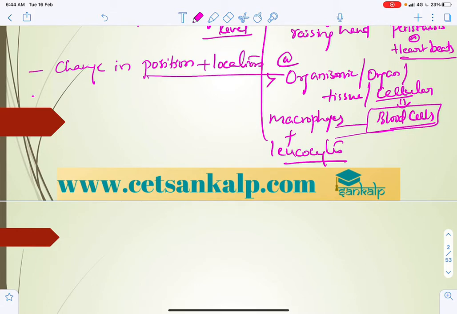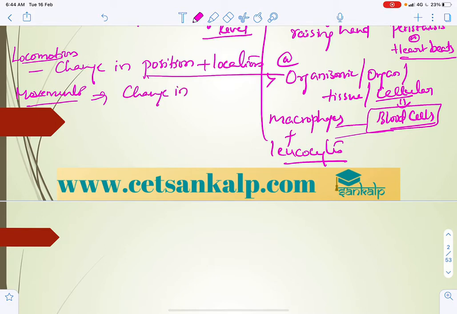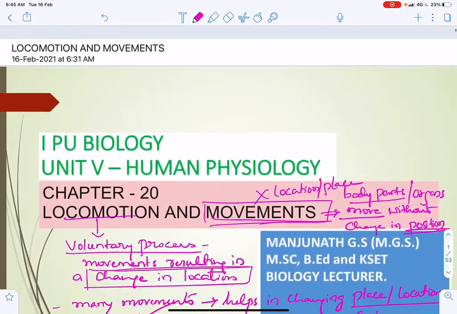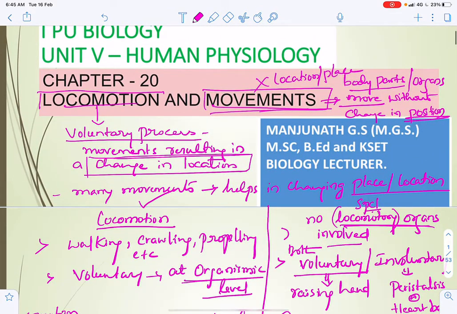But in movements, there is only change in position, but not change in location. These are the things you have to keep in mind. Locomotion is always with a purpose. That is why we say this is voluntary.